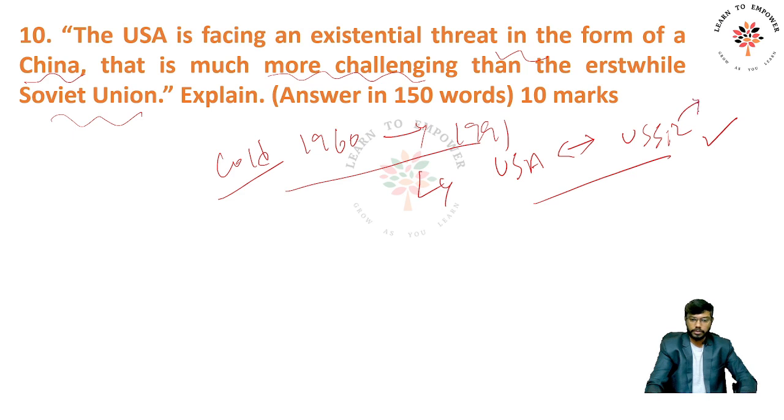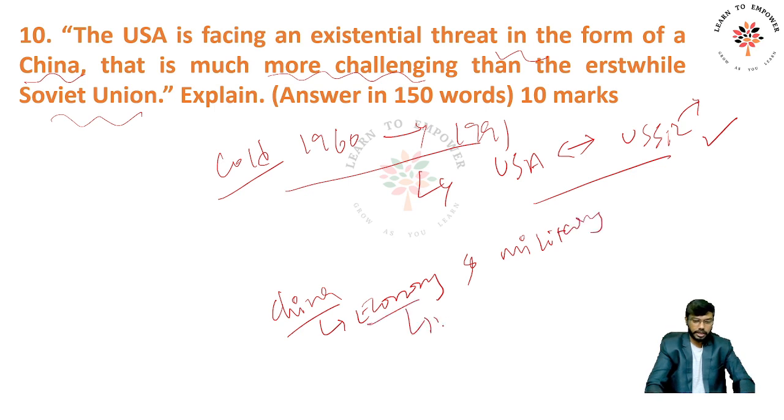Right, now the USSR was diluted, the economy of Russia went down, the inflation is very high, so everything is happening with respect to Russia. Now Russia is not considered that superpower when compared to China. China, on the other hand, has grown hugely in terms of economy and also military. See, China, the way it has grown, I think its economy is growing around 10 to 12% per year. Right.